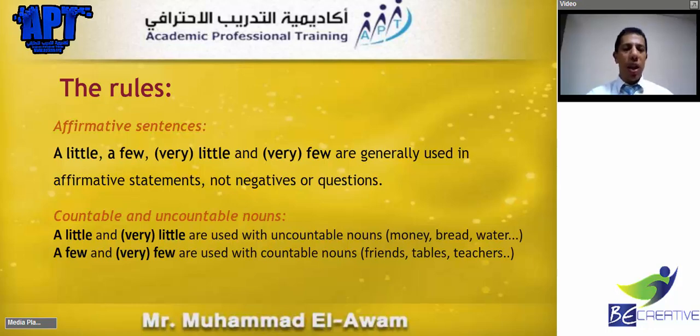Now, still with a little, a few, very little, and very few. Okay, with the positive sentence. A little, a few, very little, and very few are generally used in affirmative, positive sentences, not negative, not questions. We do not use them with a negative or a question. The basic rule: no negative, no question, only positive. And we use them with countable and non-countables. How is that? Do we use all of them with both countable and non-countables?